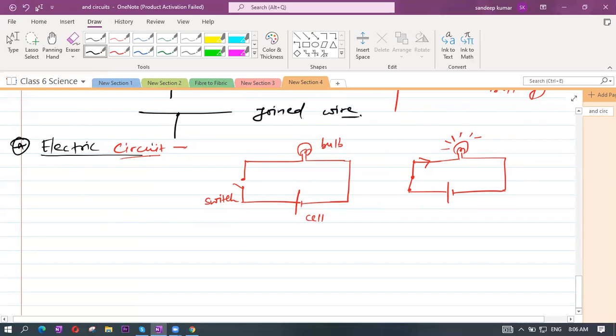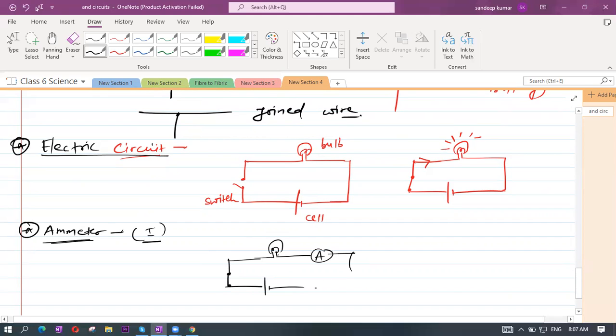Generally an ammeter is connected in the circuit in series. An ammeter, as I told you, is a device used to measure current. Current means I. So how are you going to connect it? You have to connect it in series. Electricians, if they want to know how much current is passing, will connect an ammeter here, and it will give readings in ampere or milliampere. The SI unit of current is ampere.